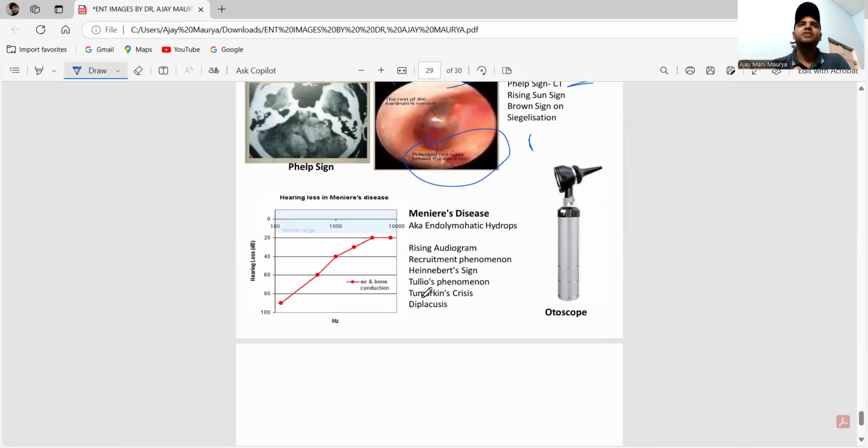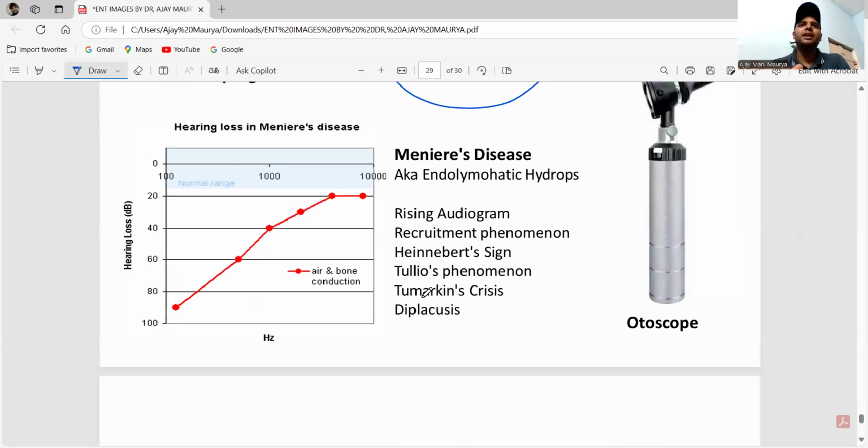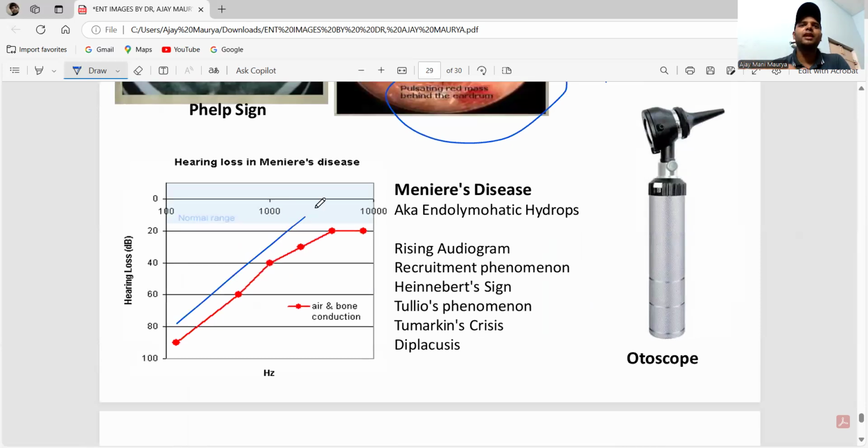Okay, now next one, guys, see here. This is Meniere's. I think already discussed, there is a rising audiogram. Recruitment phenomenon, Hennebert sign positive, Tullio phenomenon, and diplacusis. See, guys, Meniere's disease is also called glaucoma of the ear. Now there is more endolymph production.